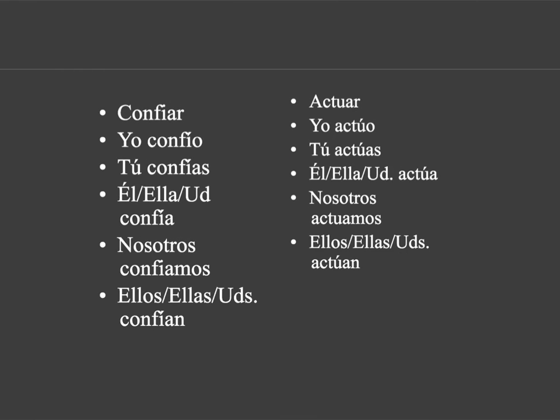Okay? So here's an example. Confiar. Okay? When you conjugate it, confío with an accent. Confías. Confía. Not with nosotros. Confían. So all of these, the letter I in this form, this form, this form, and this form have an accent. Okay? Actuar, again, letter U, accent, letter U, accent, letter U, accent. Oh, but not with nosotros. No. Okay? And then letter U, accent. Actúo, actúas, actúa, actuamos, actúan.